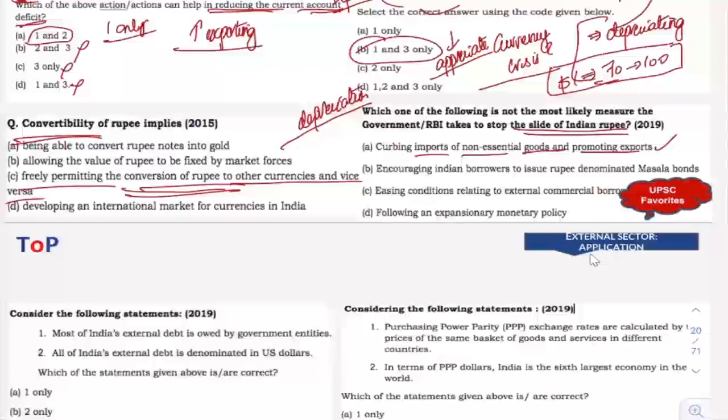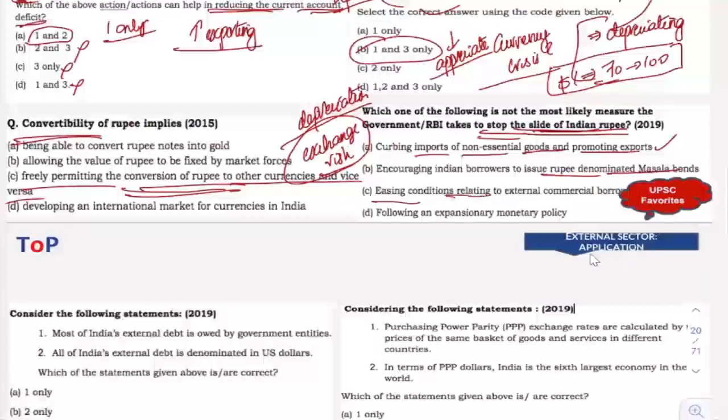Next is encouraging Indian borrowers to issue rupee denominated masala bond. Same thing. When we issue rupee denominated masala bond, there is no exchange risk, right? So that will also help us stop the slide of Indian rupee. Because even though we are raising from a foreign market, we are actually denominating it in Indian rupee. So the risk will be less.